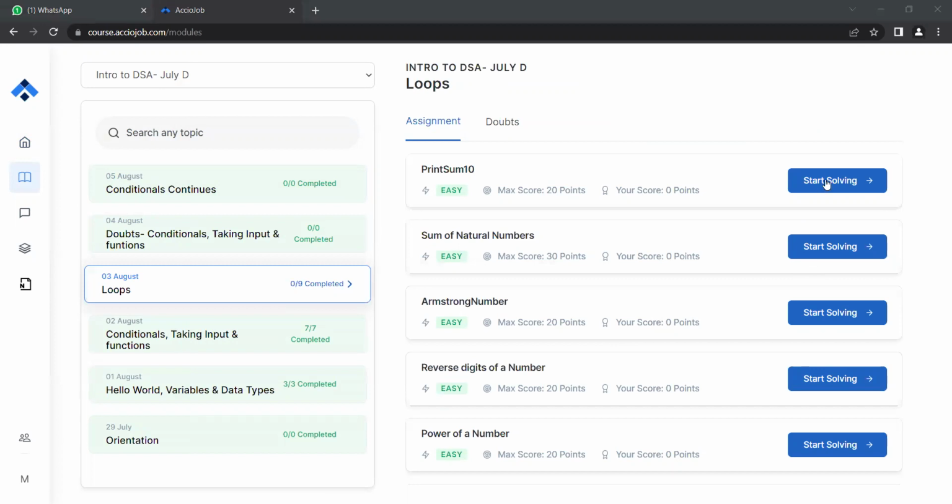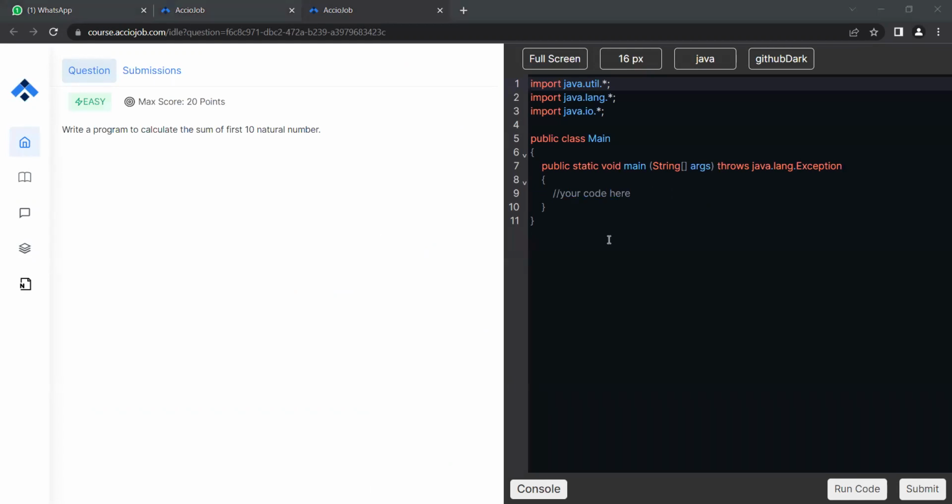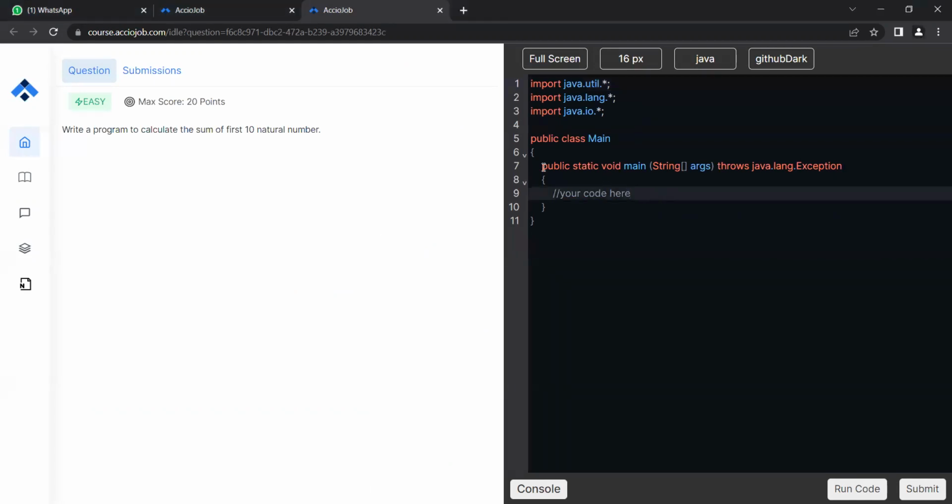The first question we take up is print sum 10. This is a basic looping question that requires us to write a program to calculate the sum of the first 10 numbers. How many of you tried this problem?